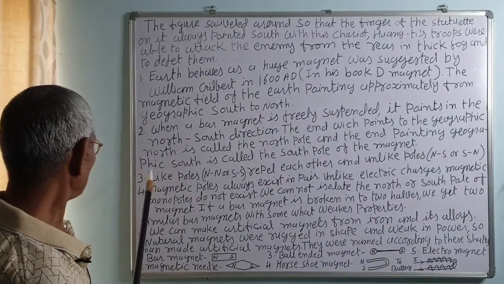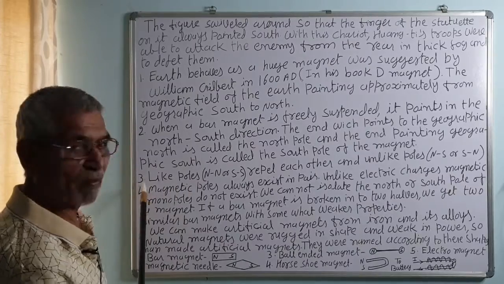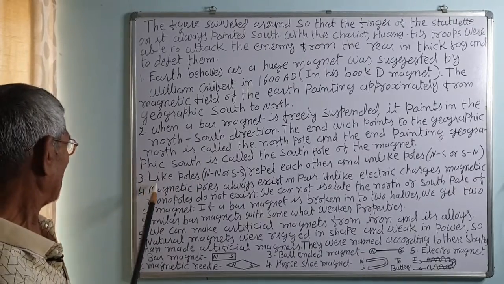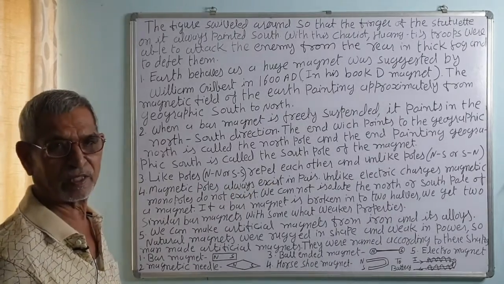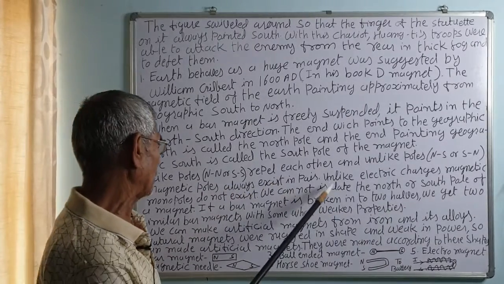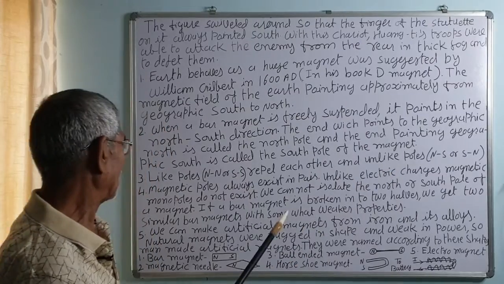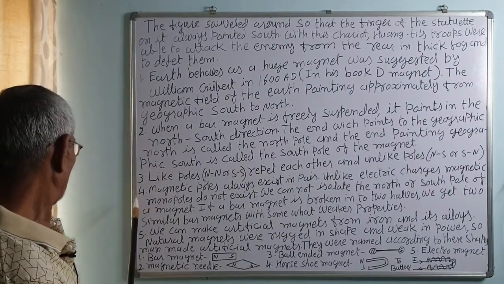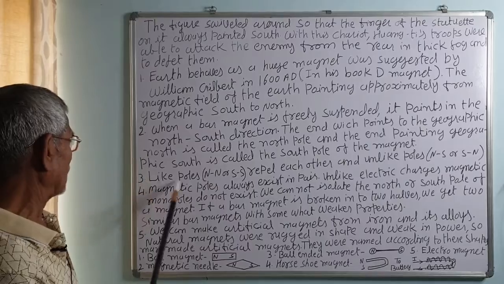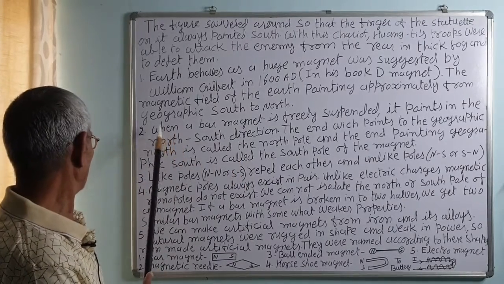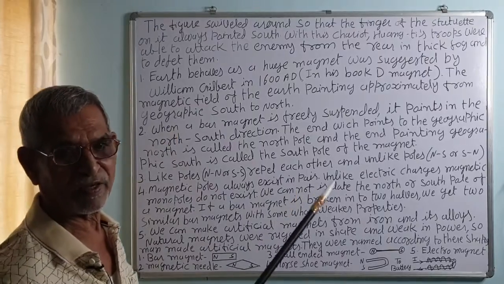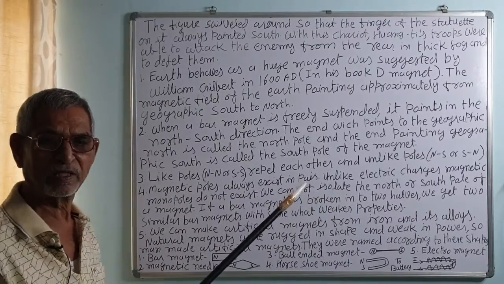There are some properties of magnets. Like poles, that is north and north, or south and south, repel each other, and opposite poles, or unlike poles, attract each other. This is the attractive property of a magnet. The other property is called the directive property: when it is suspended freely, it points in the north and south direction.